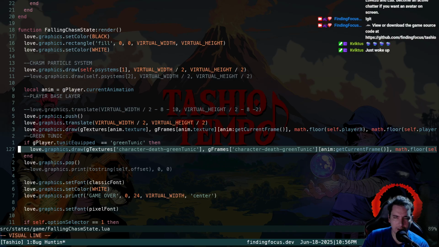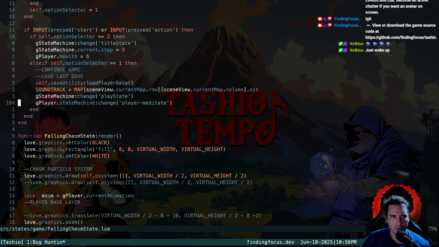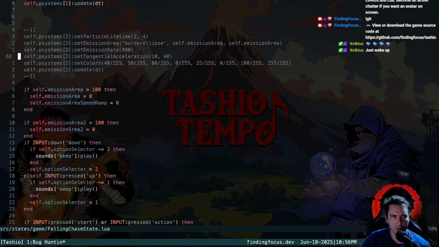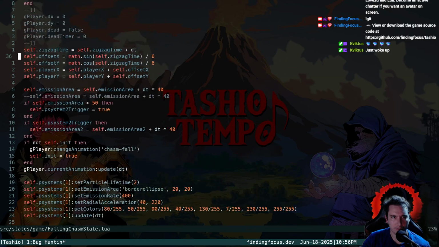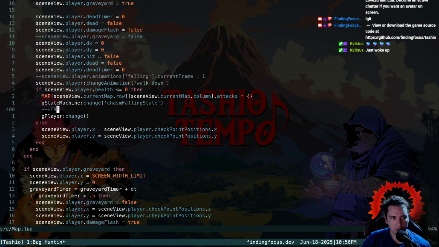Because this is where this would mess up, right? We're trying to index a frame that our current player's at, but our current player's animation isn't the swirling animation unless we changed it here. So where do we reassign the animation here? We do it right here to a chasm fall animation. Okay, so I think this is what we need right before we switch.